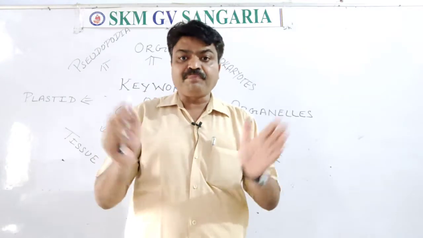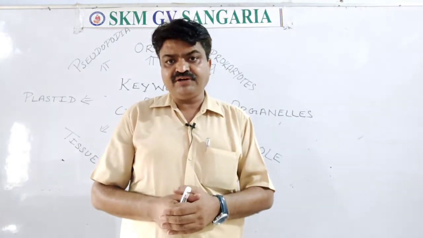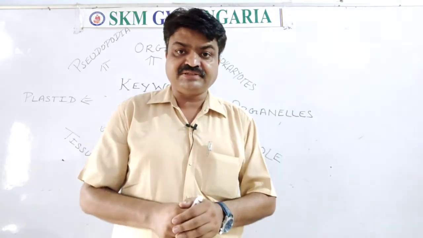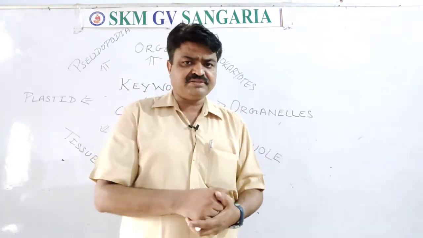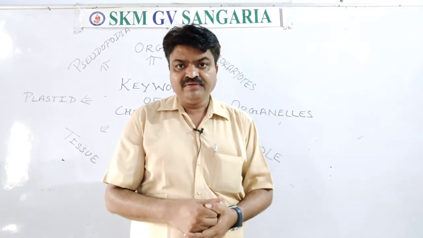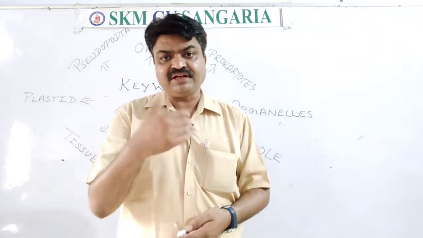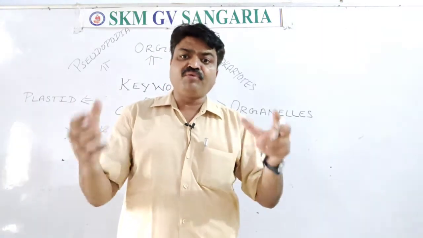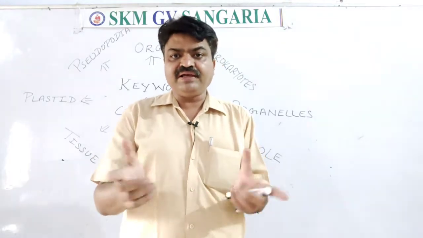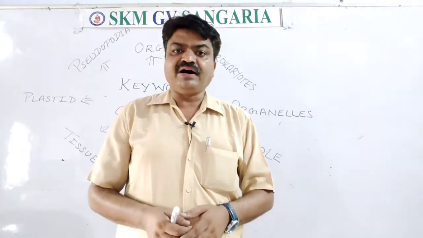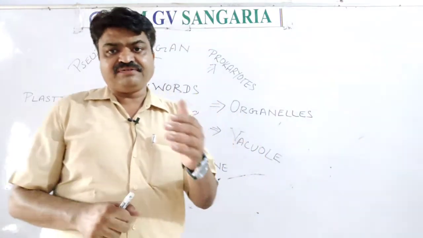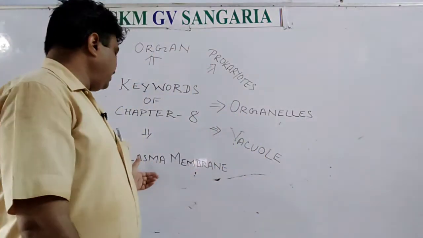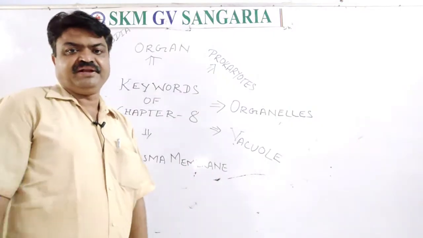Why do plant cells have a large vacuole? Because they can synthesize their food only in the day, by photosynthesis, and in the night they can't. So for storing more and more food, plant cells have a large vacuole.